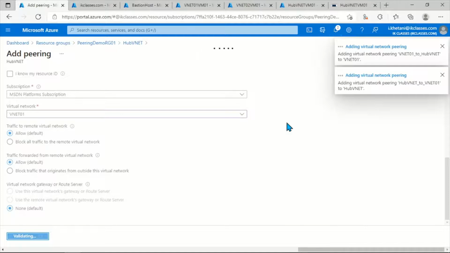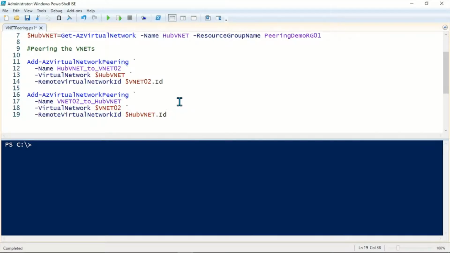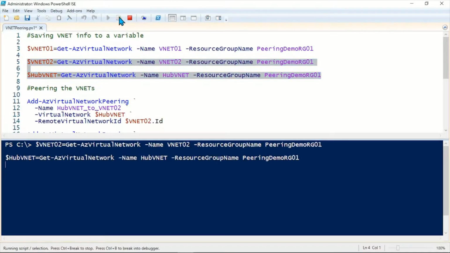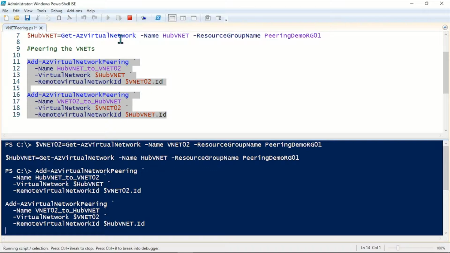Now we also have to create peering between VNet 02 and Hub VNet, which we will do using PowerShell. So let me navigate to PowerShell. These are the PowerShell commands required to create peering between two VNets. I'll be placing the VNets in variables, and once this is done, we need to add peering between the two VNets. So let's select this section and run. Once this is run, the peering between Hub VNet and VNet 2 will be created.